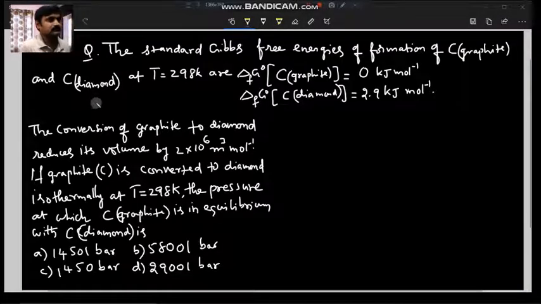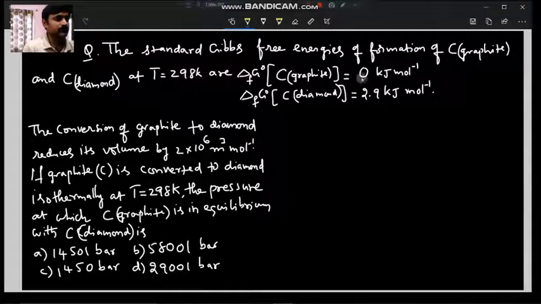See the question. The standard Gibbs free energies of formation of graphite and diamond at 298 Kelvin are given. For graphite, delta G formation is given as 0, and for diamond it is given as 2.9 kilojoules.